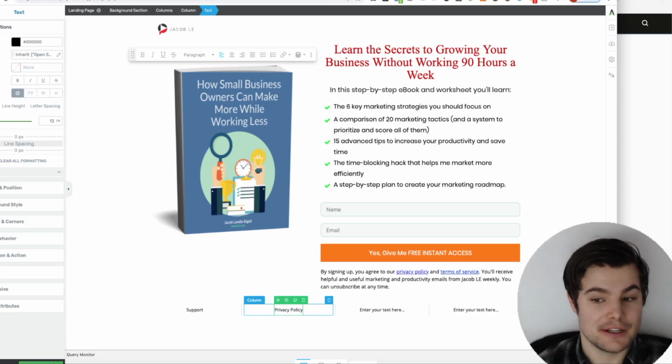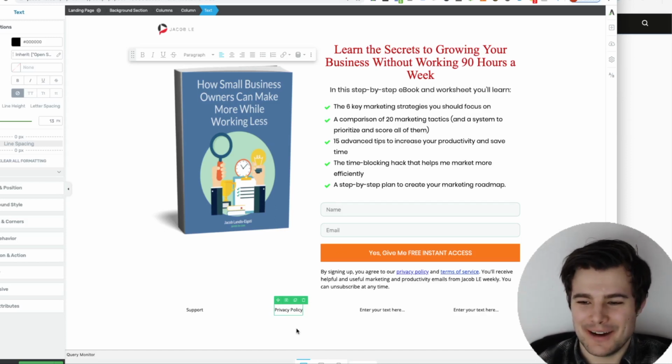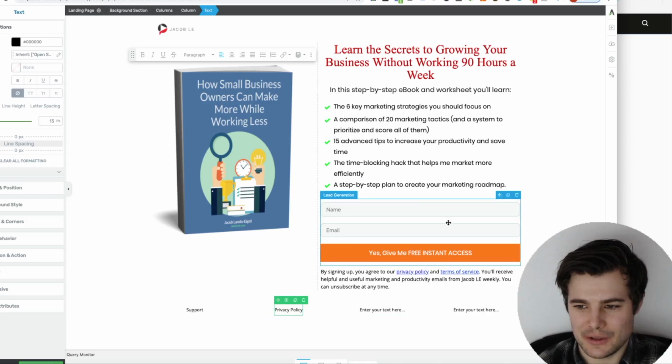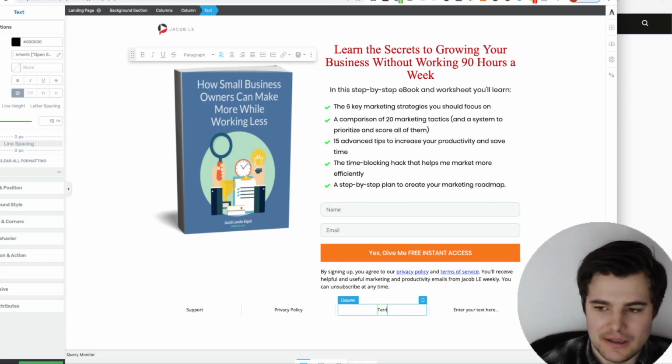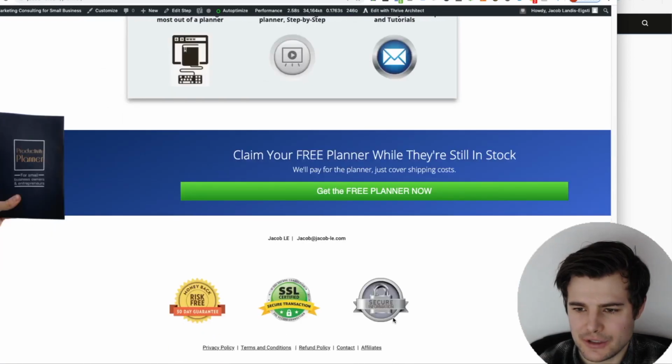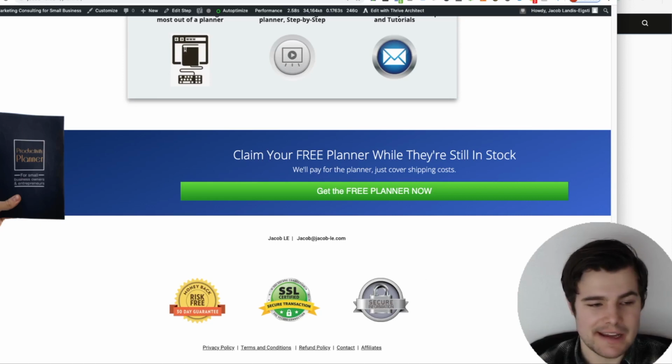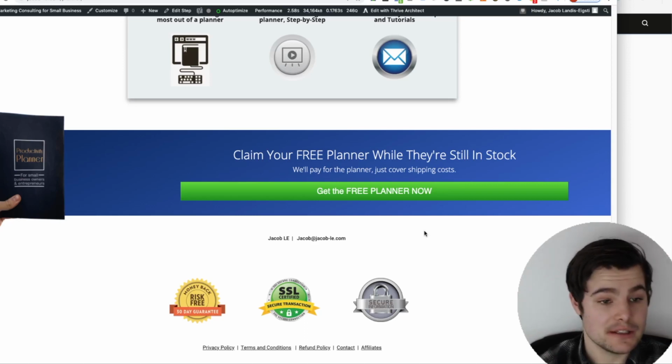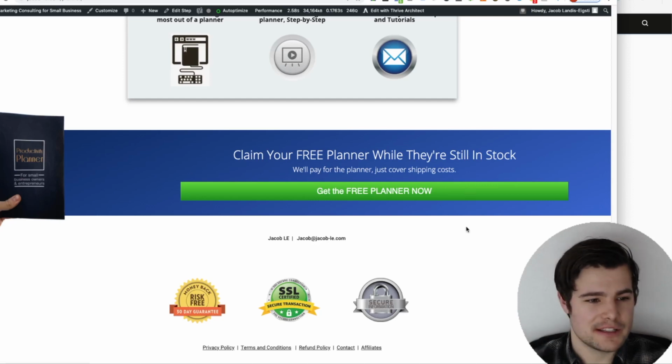Again, if it's a longer sales page, it'll be a lot more spread out. We could probably get away with just having it at the bottom here since it's close to the opt-in, but it never hurts. So if it's a product page, I'll show you. I do think having these seals adds trust. Having a way to get in contact and a refund policy is really important. You could have shipping policies as well, depending on what it is. Affiliates, that's not something I need, but it is something that I do want to promote.